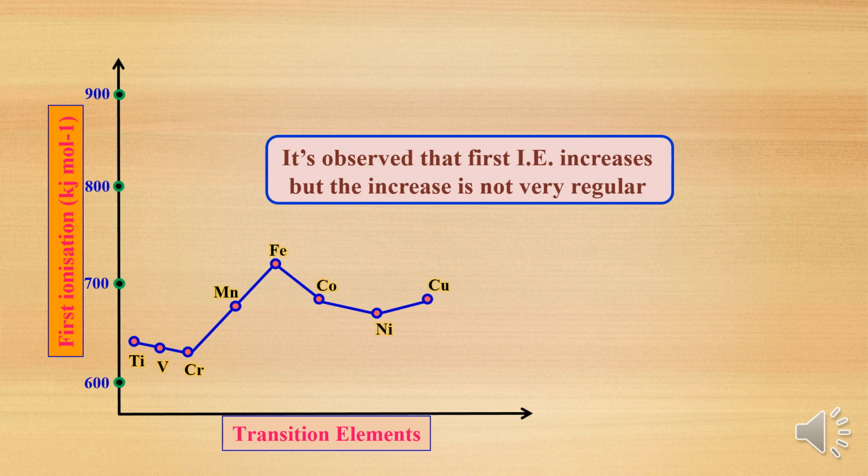In first PUC we studied that across the period ionization enthalpy goes on increasing, but when we study d block elements in detail, the increasing order is not very regular. See here titanium, vanadium, chromium, suddenly it decreases, again increases, again decreases.